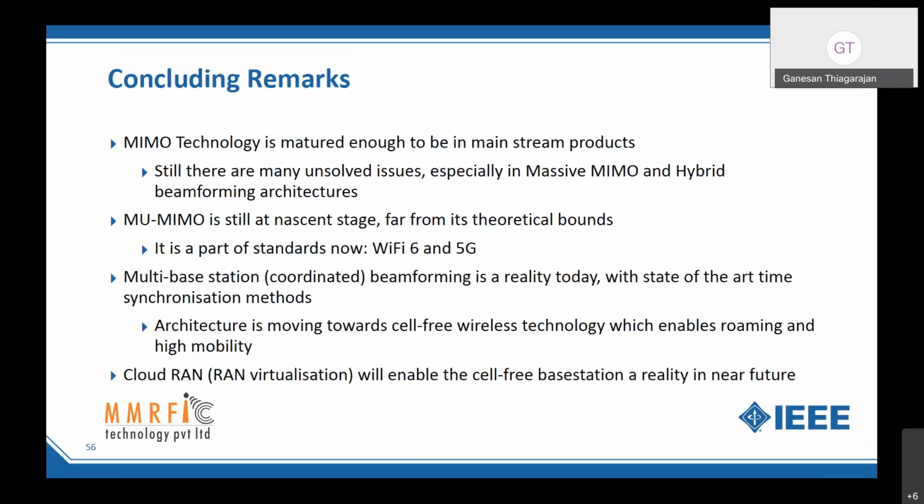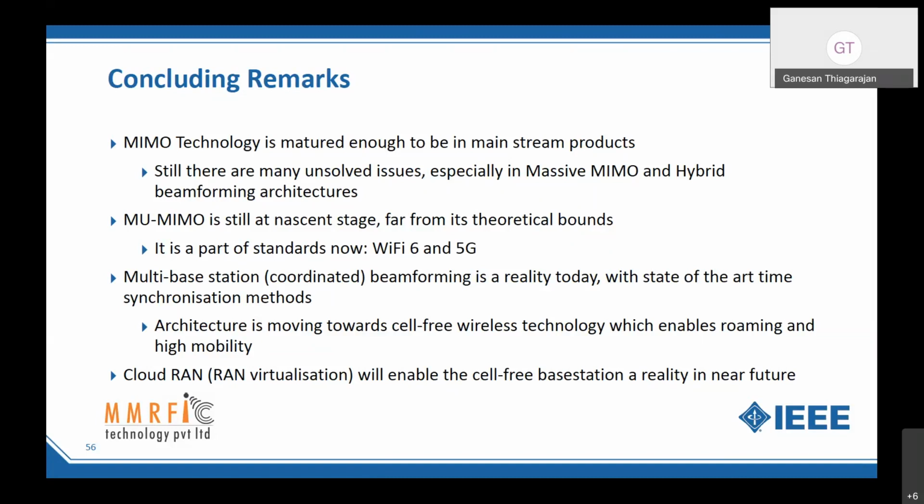And to summarize the whole talk, the technology is matured. MIMO technology is matured enough to be in mainstream products. In fact, every mobile that we carry today has MIMO technology. And still there are enough unsolved problems for practitioners, engineers as well as theoreticians. And this nice combination, massive MIMO with hybrid beamforming, offers the right complexity and flexibility. But the challenge lies in the design of weights.